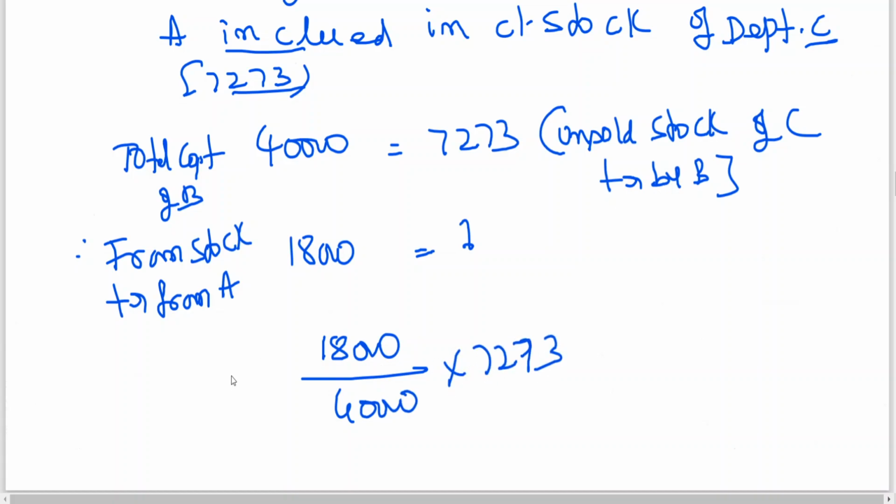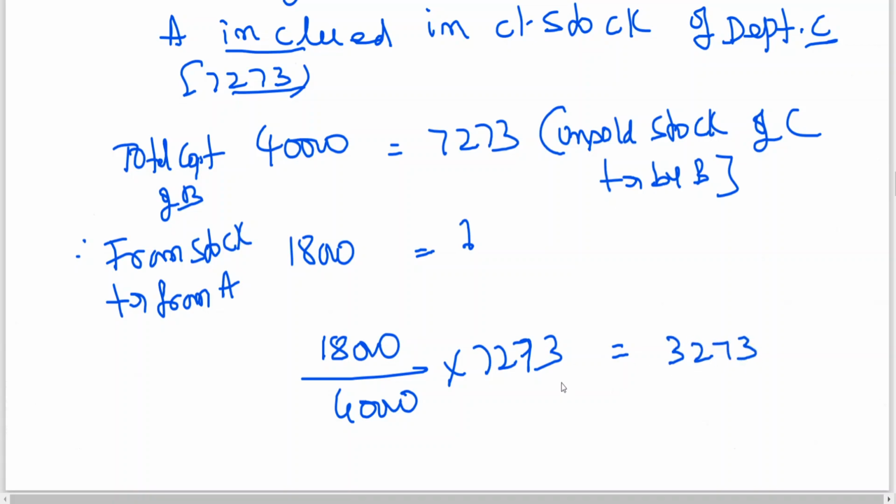This will become, what is that called? Amount. Take the calculator. You are getting 3,273.